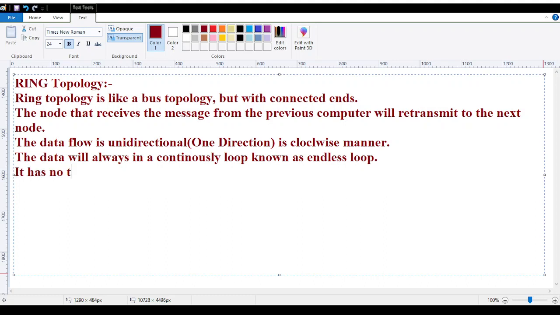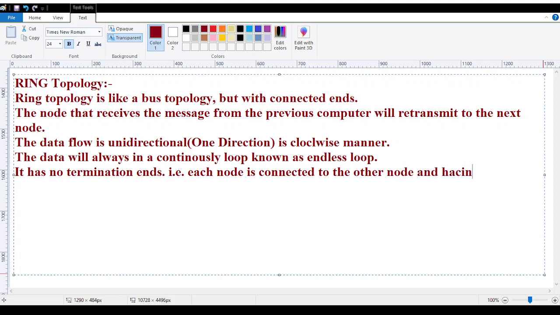It has no termination ends, that is, each node is connected to the other node, having no termination point. Okay, having no termination point.